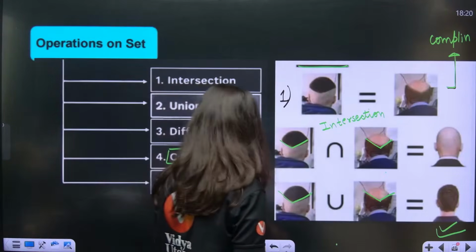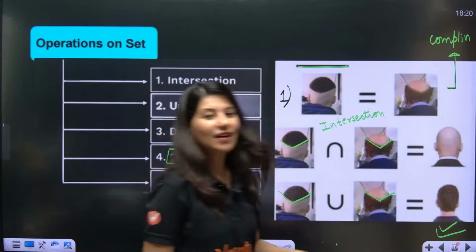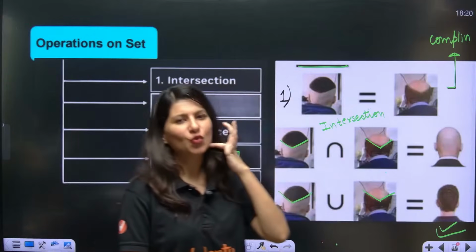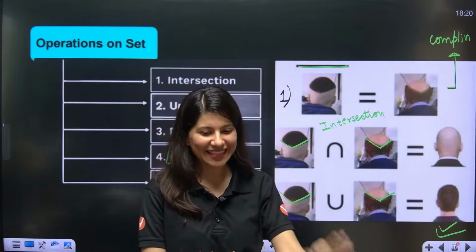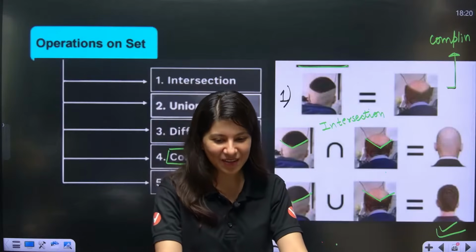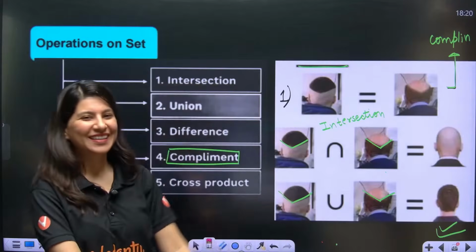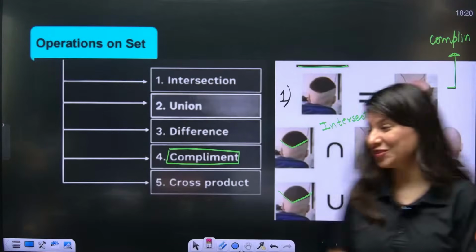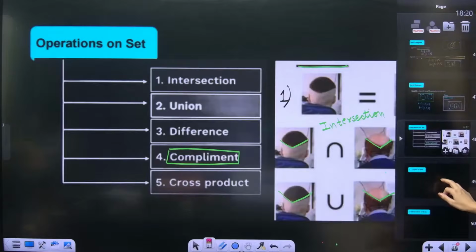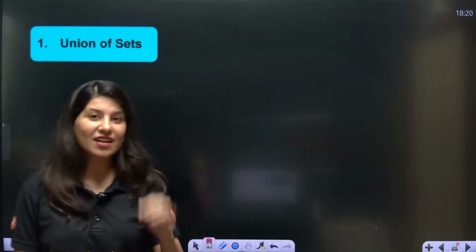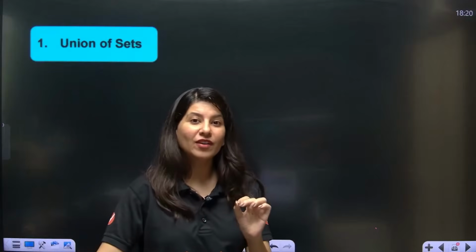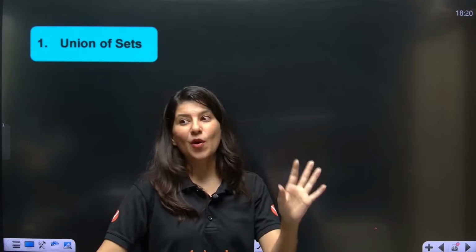It doesn't mean that, ma'am, you have explained all three operations just like this. No. One by one in detail, we are going to understand. I don't know how ma'am discovered such pictures, completely out of the world. True. I have to do that, because these days you Gen Z people have an attention span of 0.5 seconds.